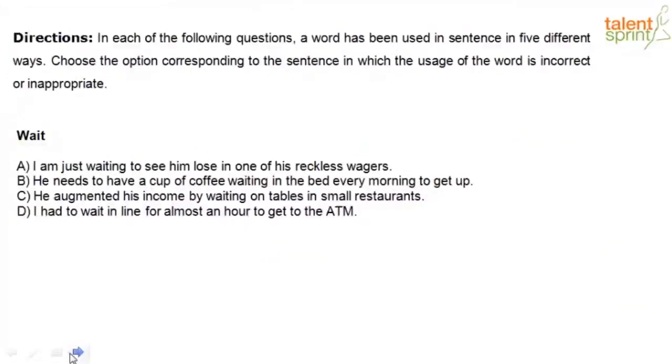Wait. That's our highlighted word. Let's look at our options. Option A, I'm just waiting to see him lose in one of his reckless wagers. Option B, he needs to have a cup of coffee waiting in the bed every morning to get up. Option C, he augmented his income by waiting on tables in small restaurants. Option D, I had to wait in line for almost an hour to get to the ATM.